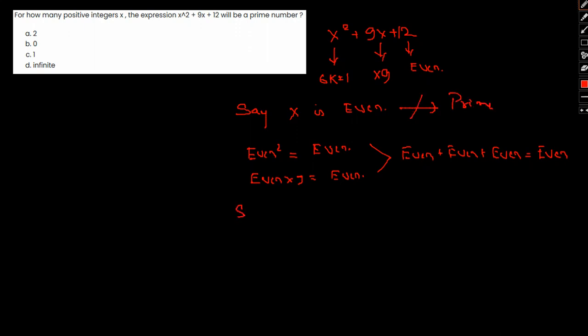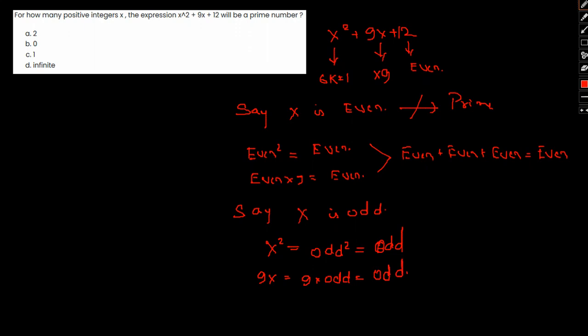Now say x is odd. Okay, so x square will be an odd square, this would be odd, like 7 square is 49, so odd. So 9 into x will be 9 into odd, and that would give us, say, 9 threes are 27, so again odd, because odd into odd is odd.